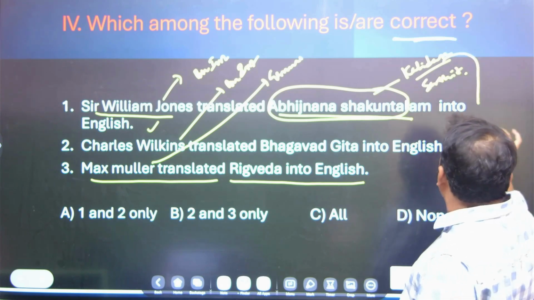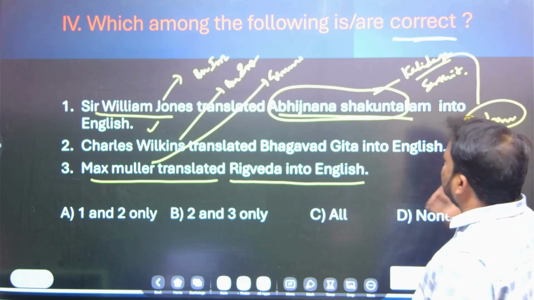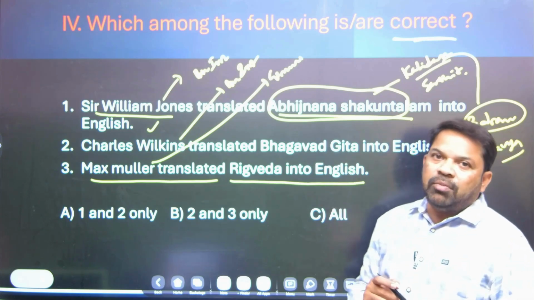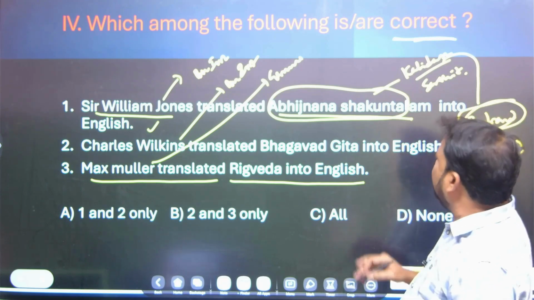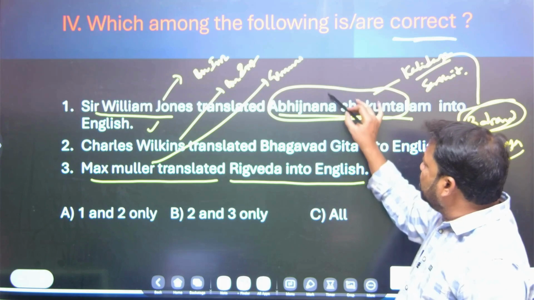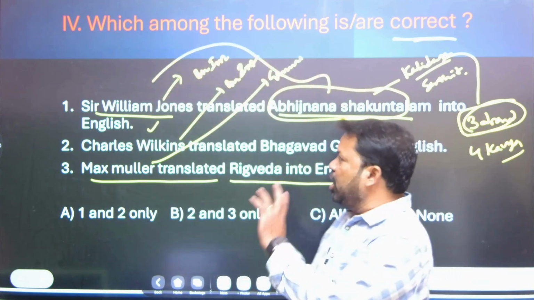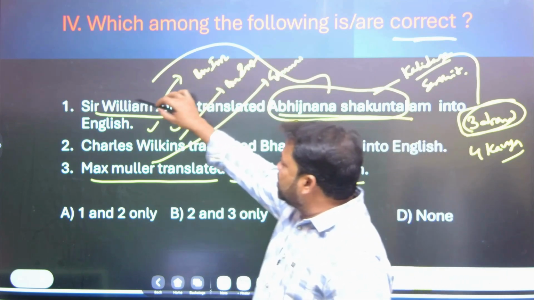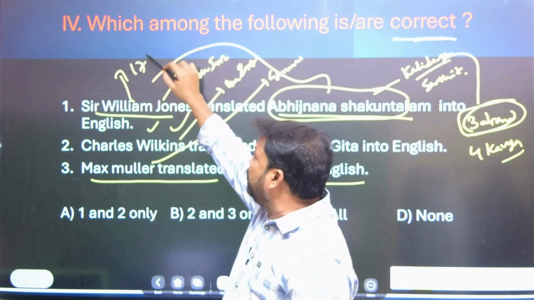Actually, Kalidasa wrote 3 dramas and 4 kavyas. Let's come to the 3 dramas: Abhijnana Sakuntalam, Malavikagnimitram, Vikramaurvashiyam. All 3 are dramas of Kalidasa, and out of these 3 dramas, Abhijnana Sakuntalam was translated by Sir William Jones into English. That is a right statement. And Sir William Jones started the Asiatic Society of Bengal in 1784.